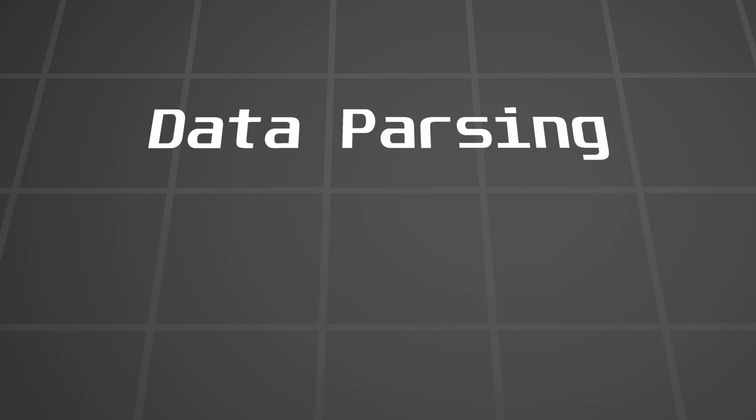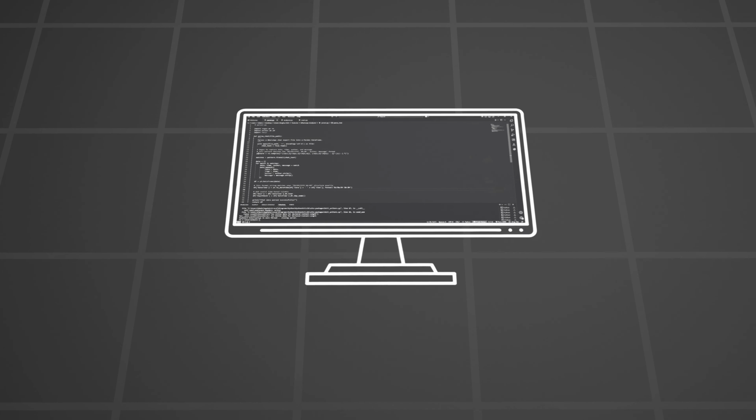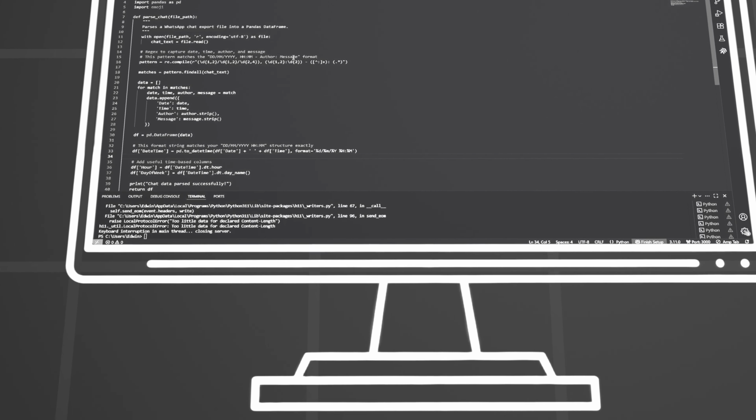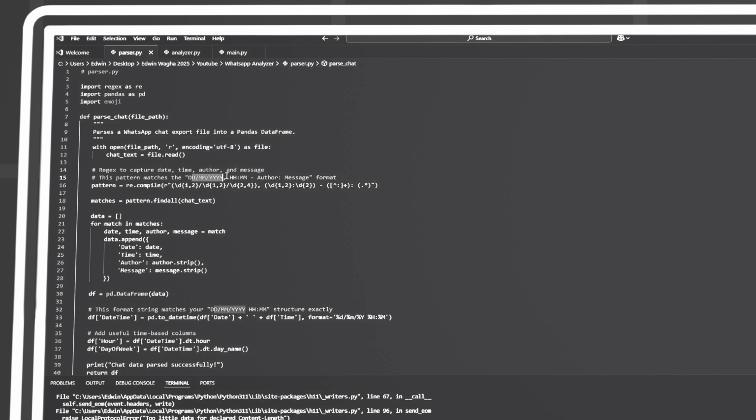The perfect tool for this is something called a regular expression, or regex. Is it regex? I'm gonna call it regex. Think of it like a superpowered find command. In my parser file, I defined a specific pattern that matches the exact format of a WhatsApp message: a date, then a time, then a hyphen, an author's name, a colon, and finally the message content. My script reads the entire text file, and this regex pattern finds every single line that matches, pulling out those 4 key pieces of information for every message sent.